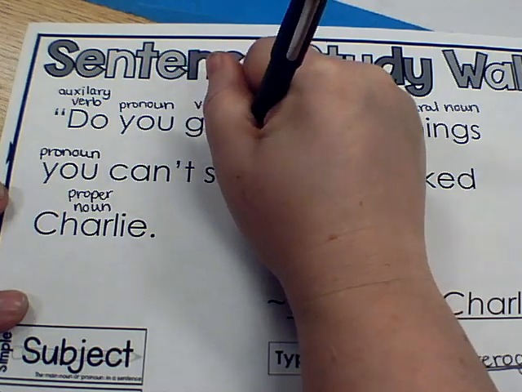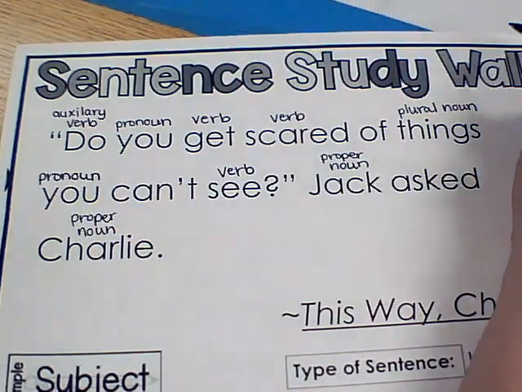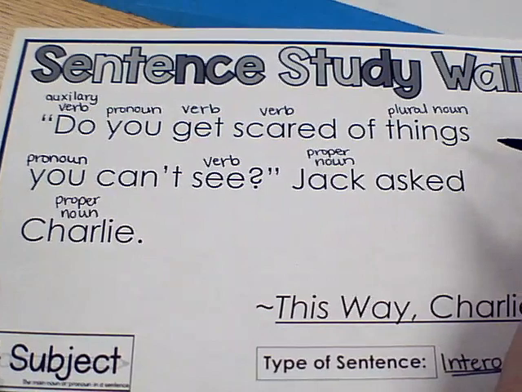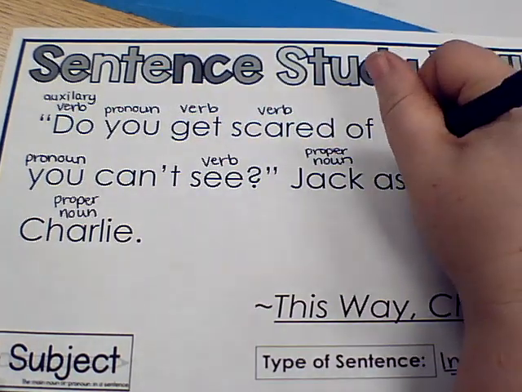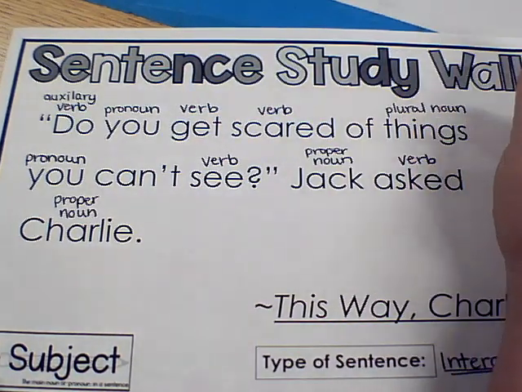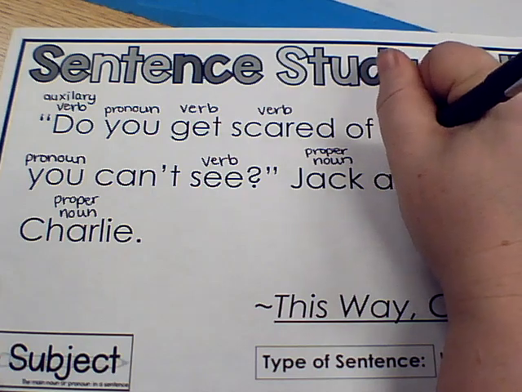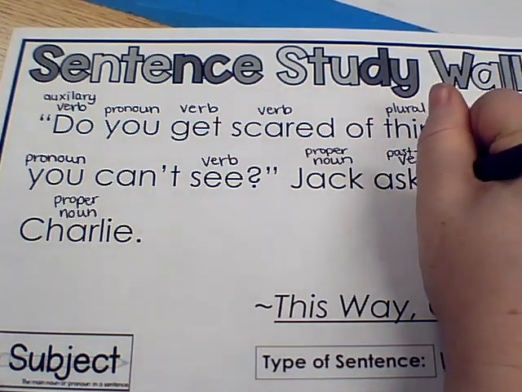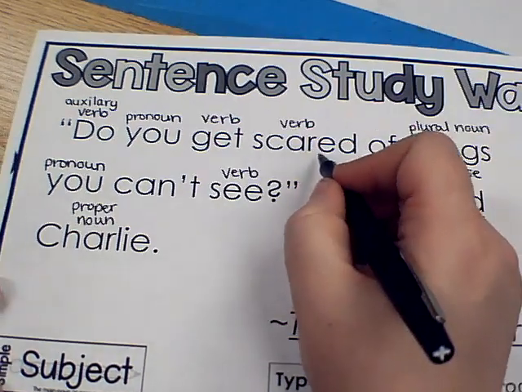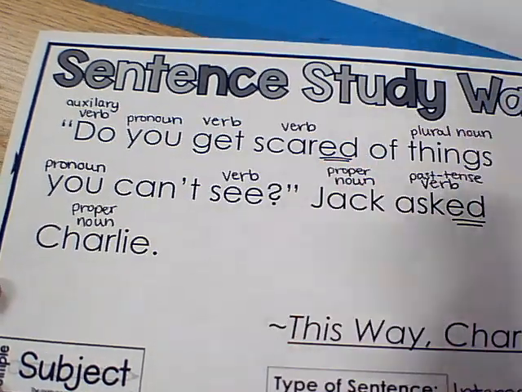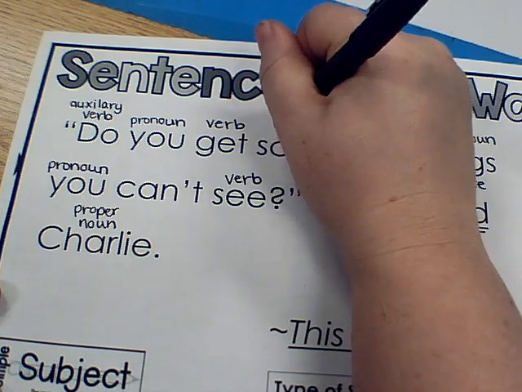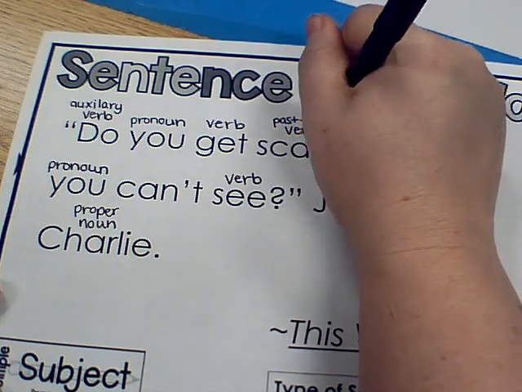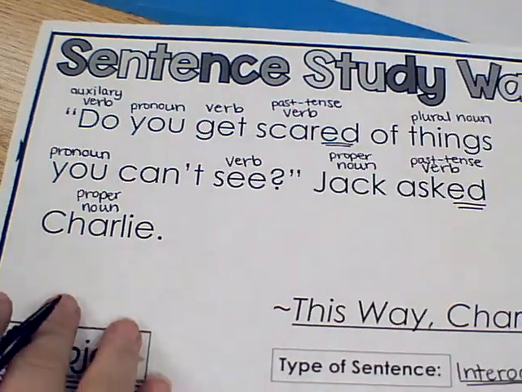It's an action that people do, or in this case, don't do. And then Jack asked Charlie. Well, asking is another verb, specifically a past tense verb. And that's because of the ed at the end, which also means that scared with the ed at the end is sort of past tense.